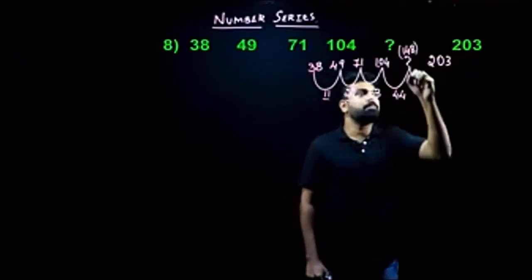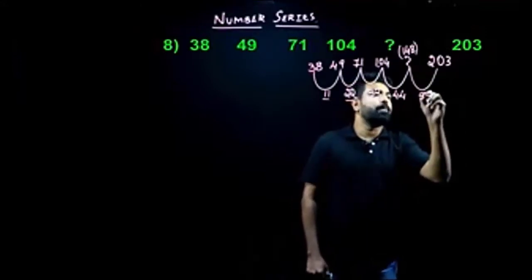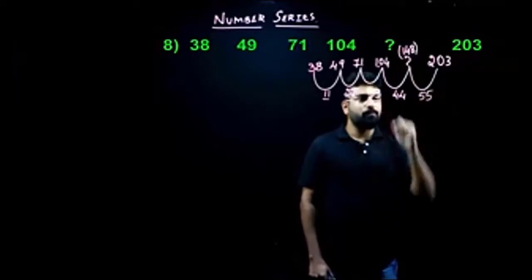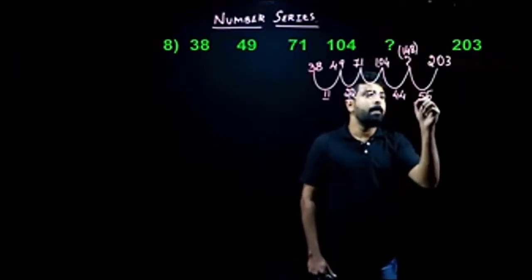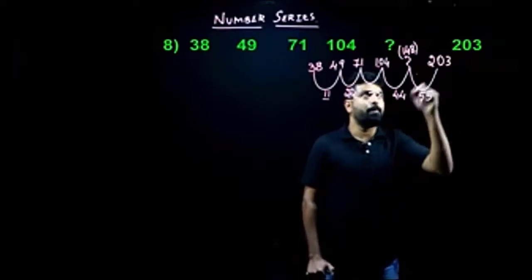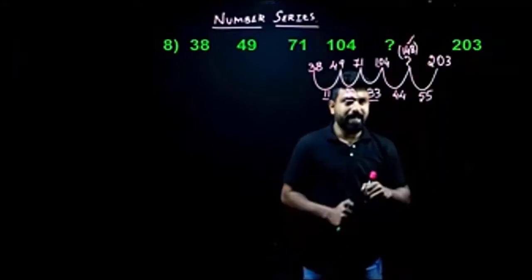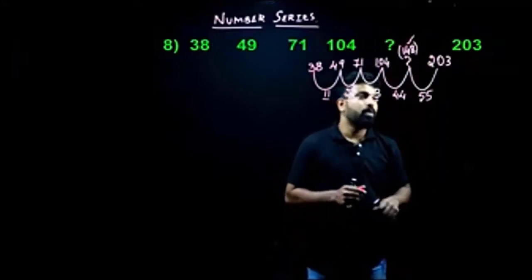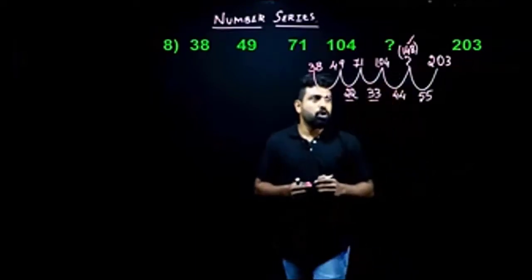What will be my next multiple here? Next multiple will be 55. So if I add 55 to 148, what do I get? 148 plus 5 gives me 153, plus 50 gives me 203. So I'm getting the proper answer. So my missing term here is 148. Very good, people. You're getting the answers. So let us move on to the next question then.